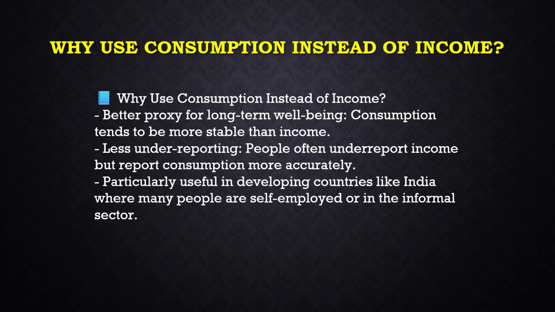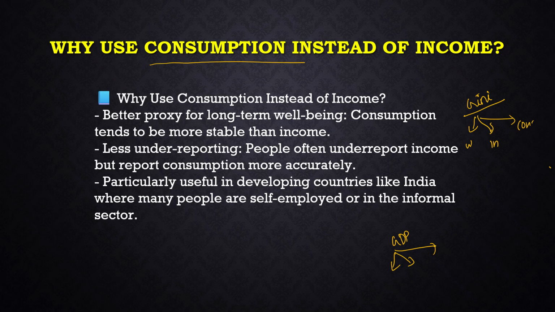Now, why use consumption instead of income? We have said that the Gini coefficient is of different types. One is wealth based, another one is income based, and another one we calculate on consumption. So there is an argument for why we calculate based on consumption only. Same like GDP, we calculate by the consumption method, that is the expenditure method. GDP by the income method we calculate. GDP by the product value added method we calculate. So why do we have to calculate only by consumption, not by income? Why are we doing that?